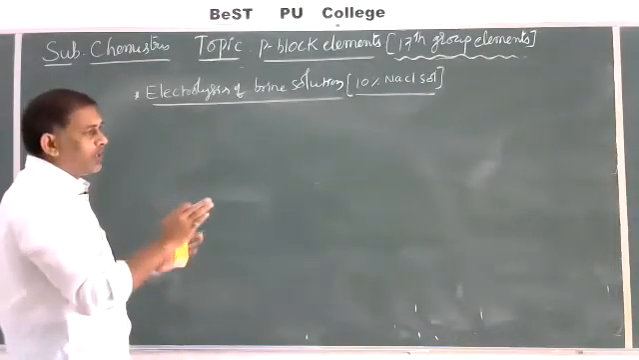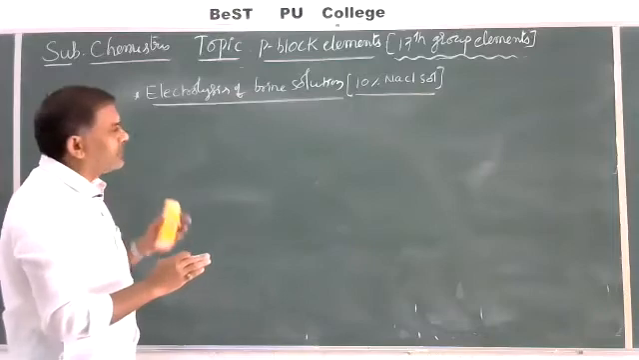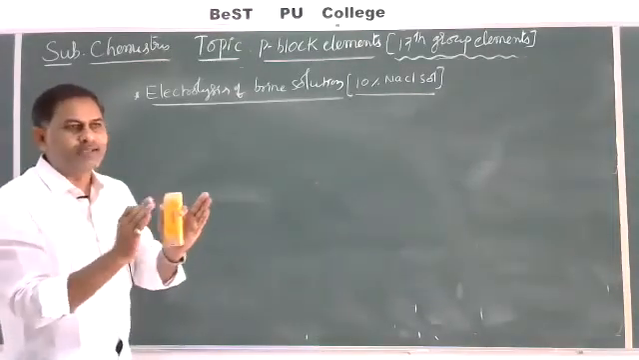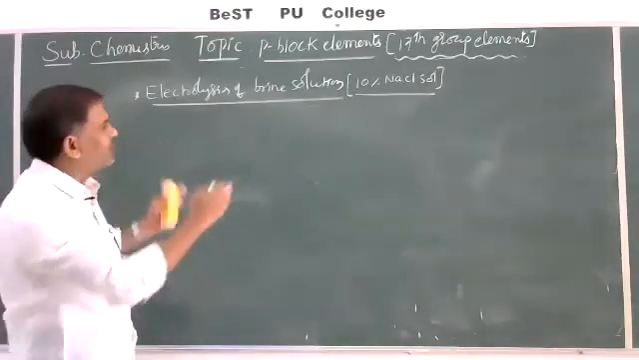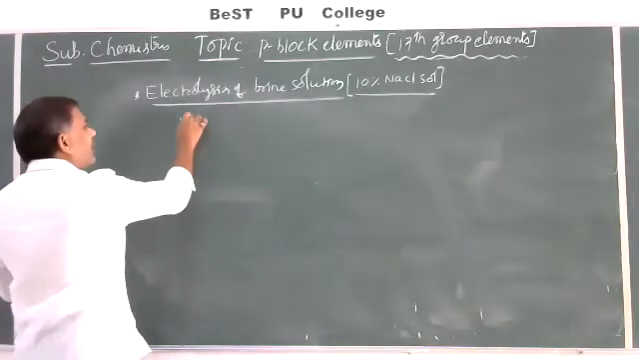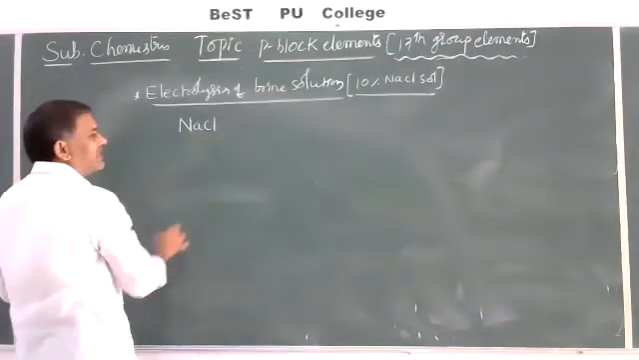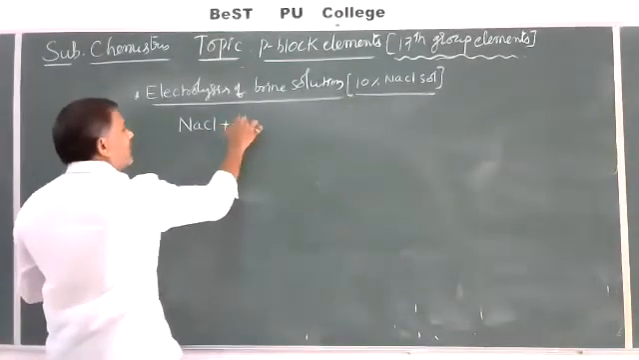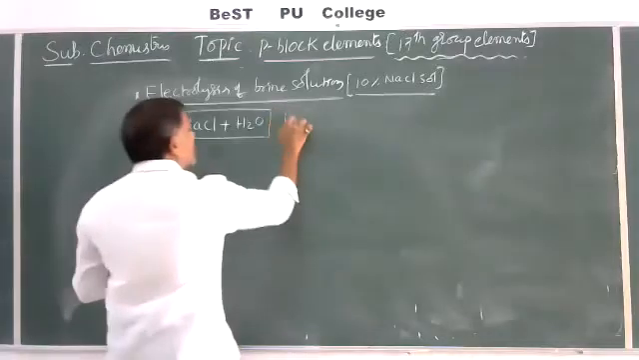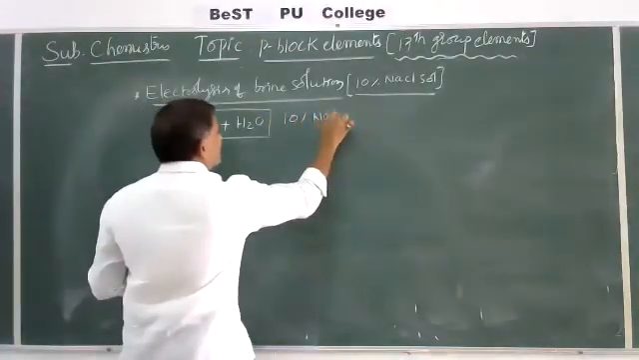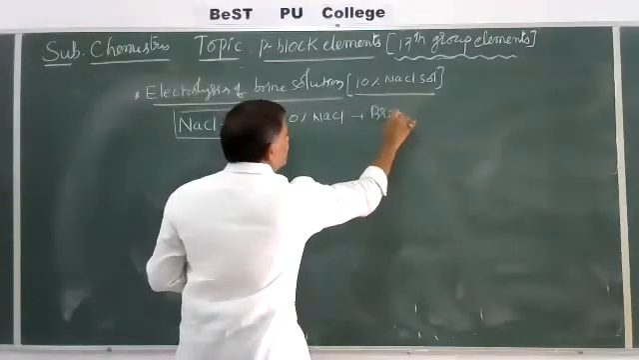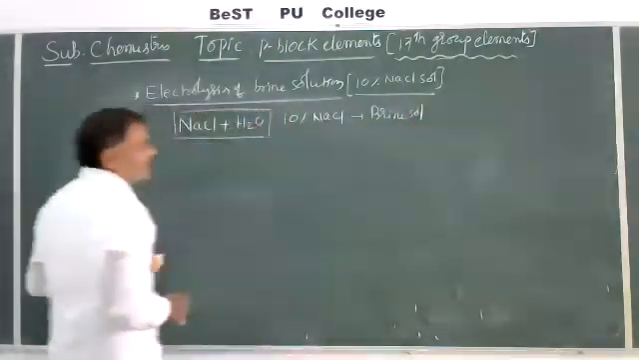In our textbook it is given only that during the electrolysis of brine solution or sodium chloride, it gives chlorine gas at the anode. That's all, a very simple statement. But I'll give clear information about this electrolysis. Here is the 10% NaCl solution. This is an NaCl solution; it also contains water, H2O. This is a 10% NaCl solution, that is called a brine solution.